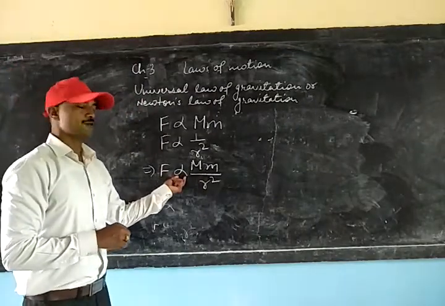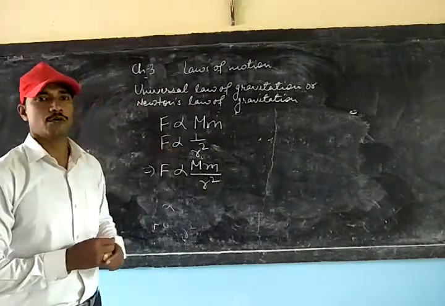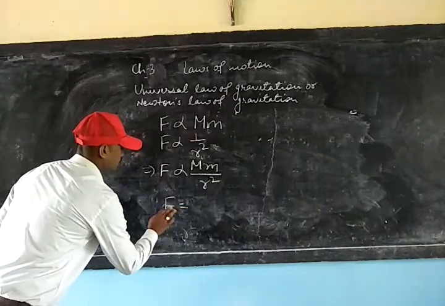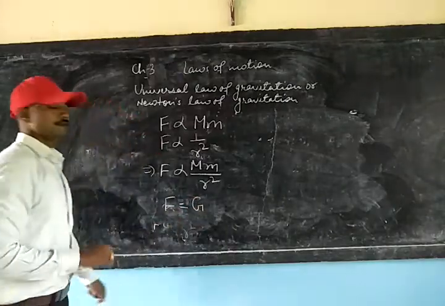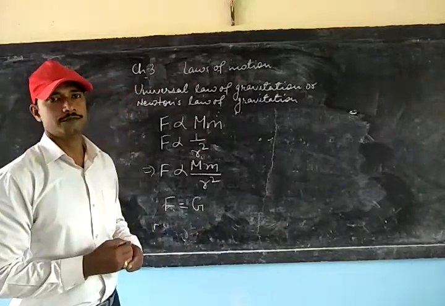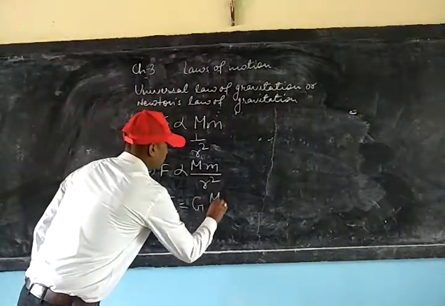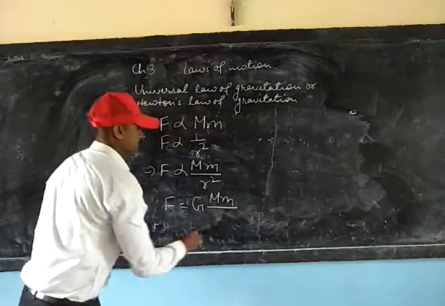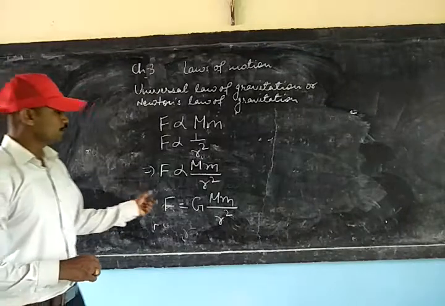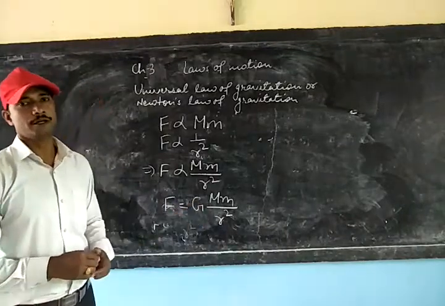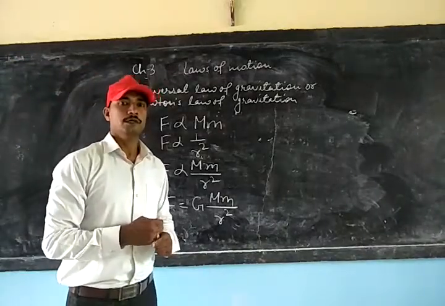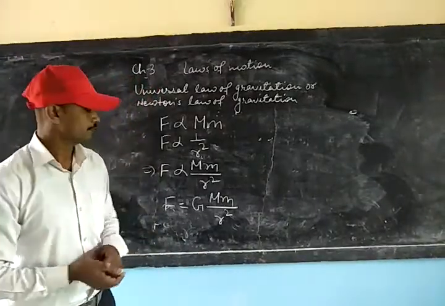Now to remove this proportionality sign, we have to use a constant term, and here the constant term is G, capital G. This capital G is called gravitational constant, into product of the masses upon r square. So, using this relation, we can find the magnitude of the force that will be exerted against each other.